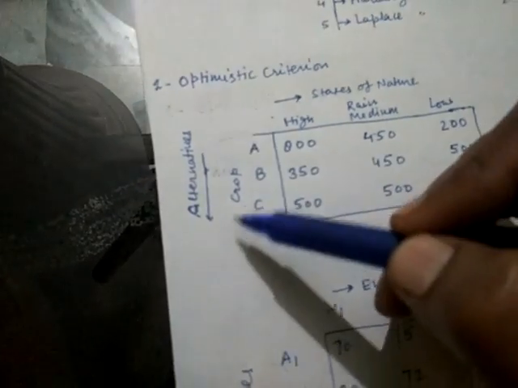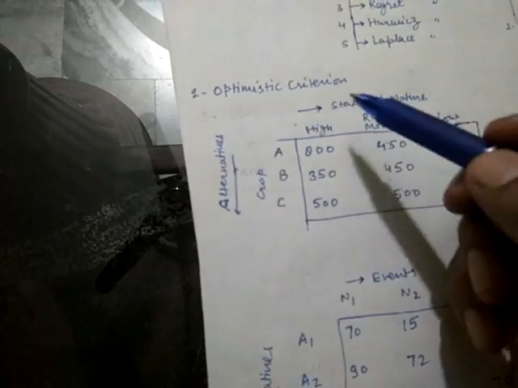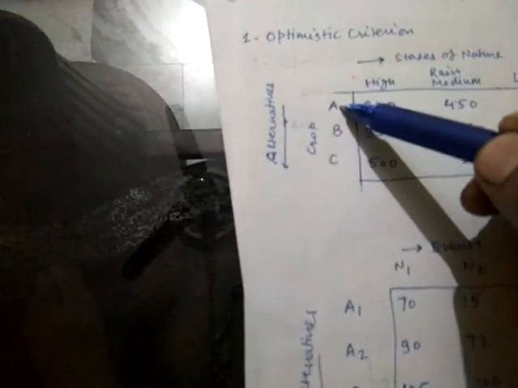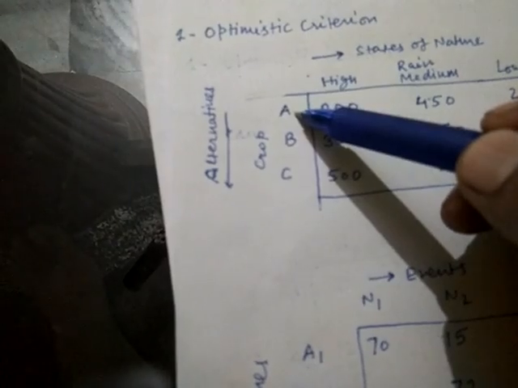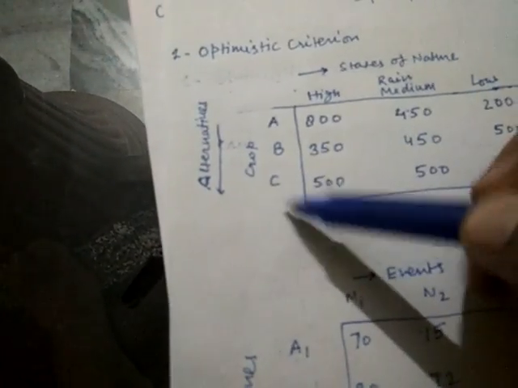They are the payoffs, and these are the alternatives. We are again taking the example of crops and rain. Here three types of options are in front of the farmer. That is, he can choose crop A or B or C. So here these are the alternatives.